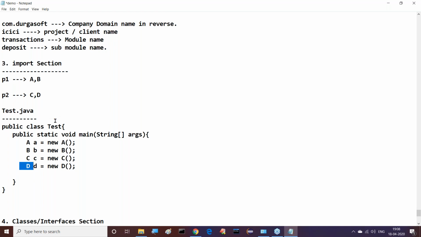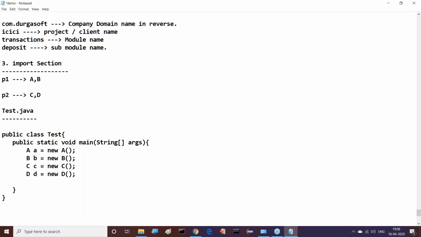Understand it clearly. Once these A, B, C, D are in different packages, and if you want to use them, first of all we have to import those packages. That is important. That is mandatory. We have to import those packages, and only then can we use them. If we use them directly, we will get an error. So we need to write import package name dot star.